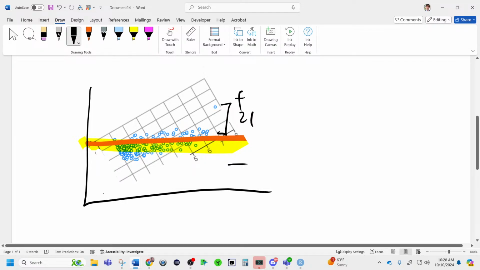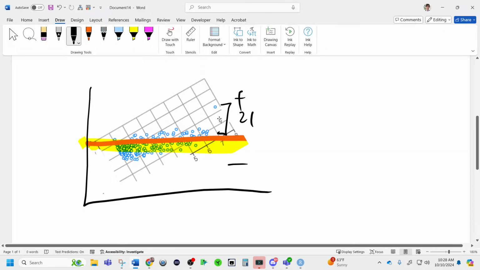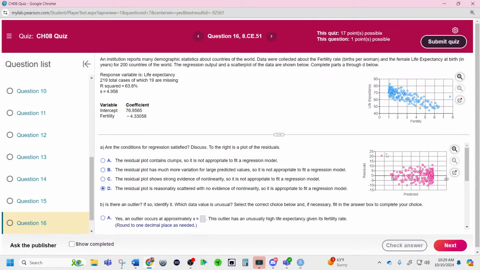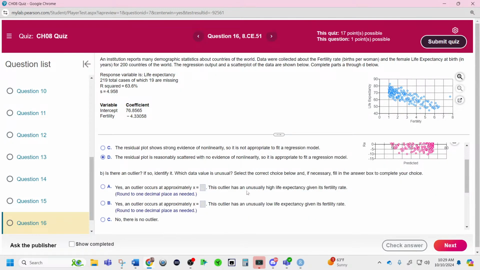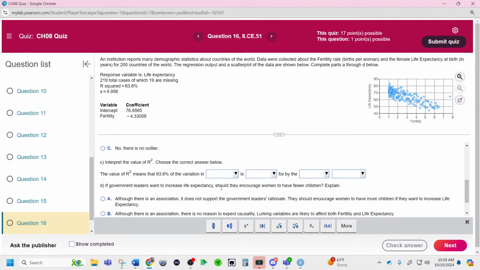Does that make sense what the pink graphic is showing us? The pink graphic is showing us that that's about 21 above because you can just go here on a residual plot, and a residual plot tells you the actual distance. I prefer to draw them by making the line flat. They just did it a slightly different way, but you can still tell that that's the residual. So it occurs at about 7.8. An outlier occurs at X of 7.8. The outlier has an unusually high value. I wish they asked what is its residual.